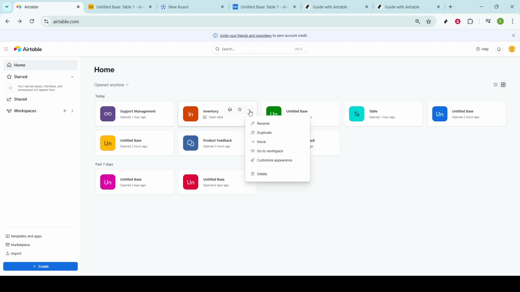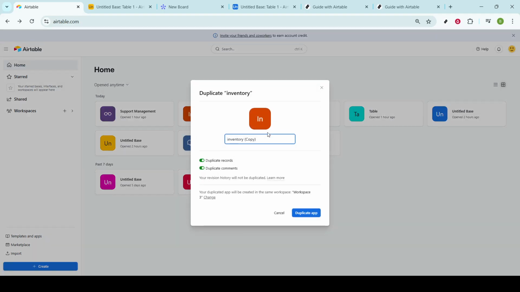Within this menu, you'll find the Duplicate option. Clicking here will initiate the duplication process, making an exact copy of your base. This action essentially allows you to preserve the original while creating an editable copy. It's particularly useful for creating templates or backups.